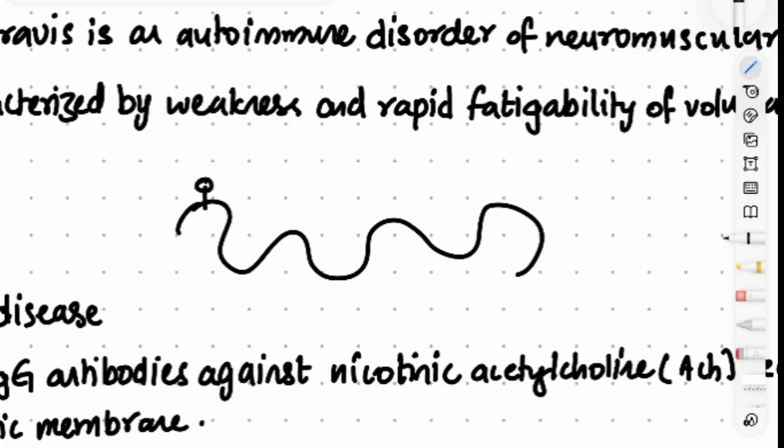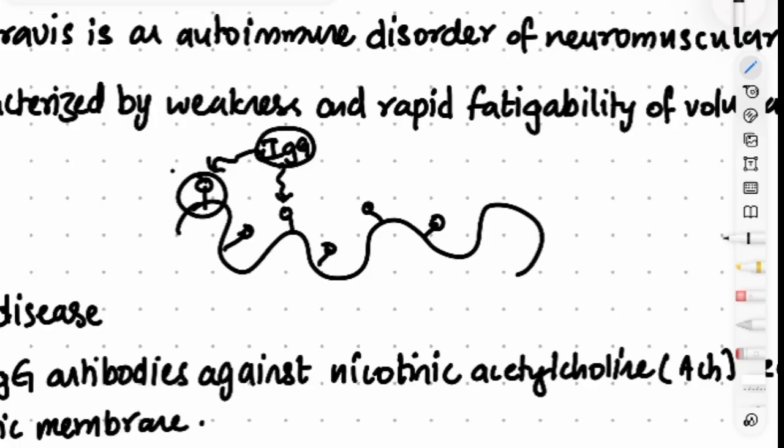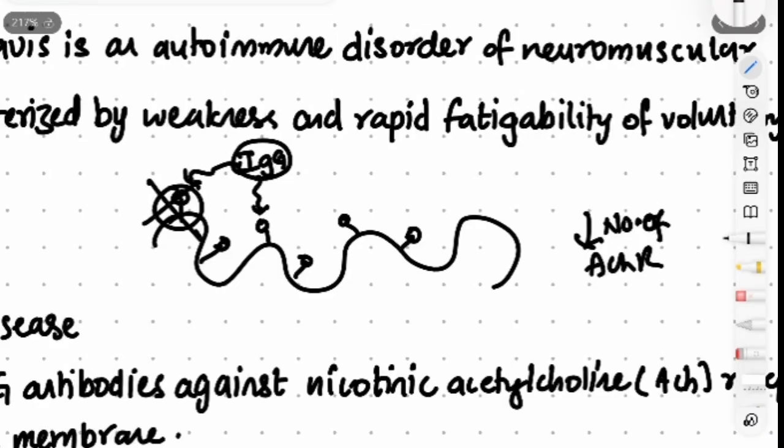And it has nicotinic acetylcholine receptors. Now, in myasthenia gravis, the IgG antibodies are created against these receptors. So these antibodies bind to them and destroy them, and they decrease the number of acetylcholine receptors, and they also affect the postsynaptic membrane.